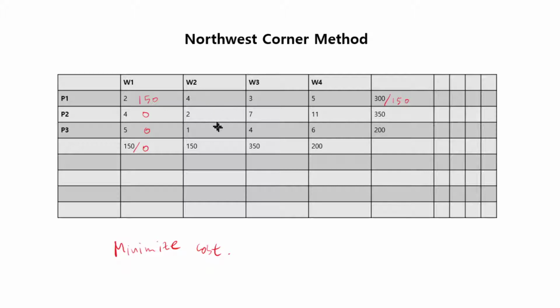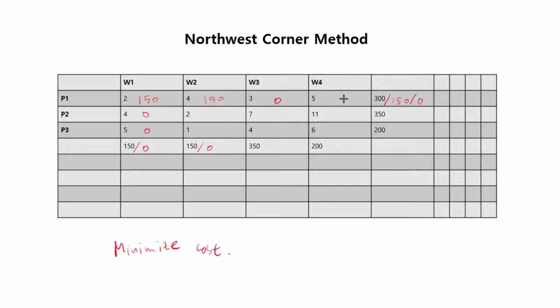So now let's see, this is the rectangle we are left with after deleting this column. You fill this with 150 because that's the available and that's the maximum this warehouse 2 can hold. So we put 150, and because now 0 capacity is remaining, and this plant 1 sent everything, so it's 0.